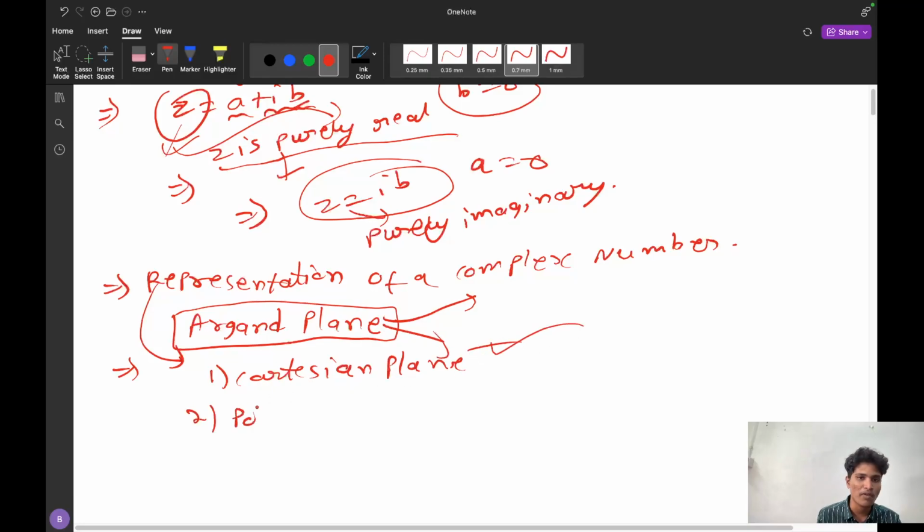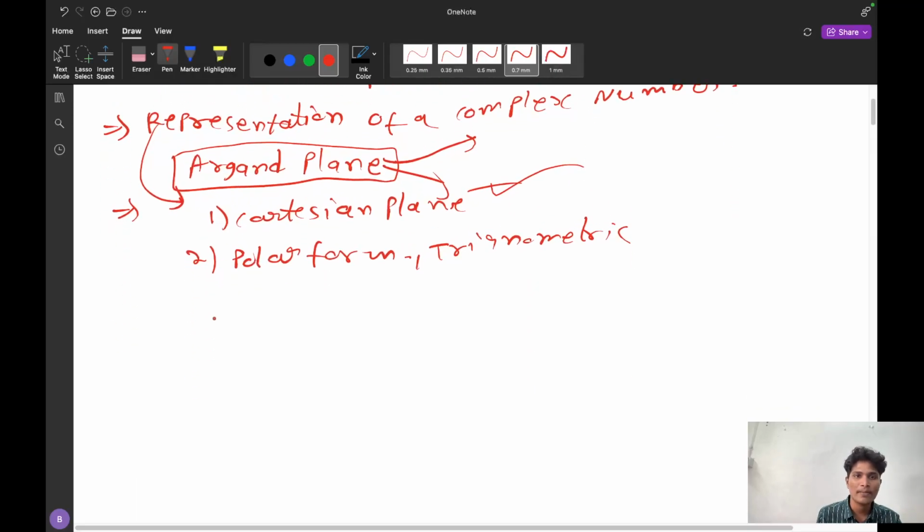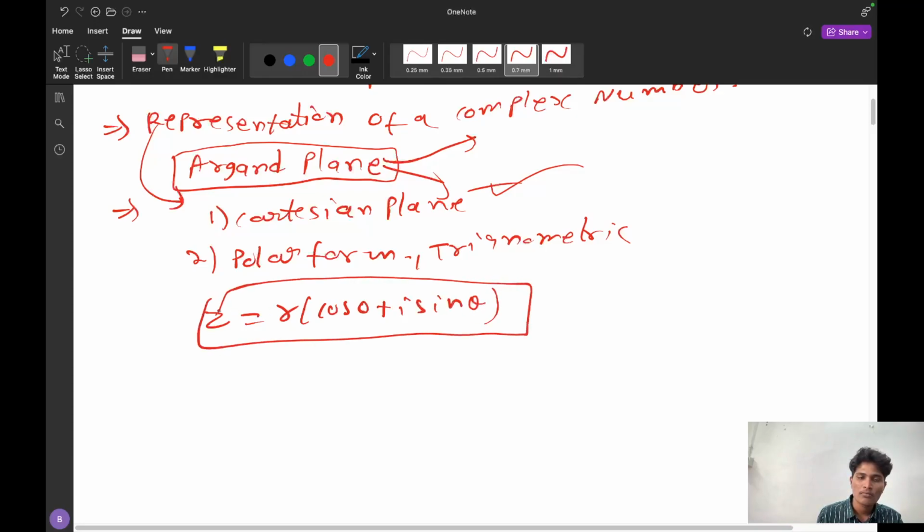The second is polar form. I will discuss each form. Another form is trigonometric form. How is the complex number represented in this? Suppose z is some complex number. That is, z is equal to r into cos theta plus iota sin theta. This is a form of polar as well as trigonometric.